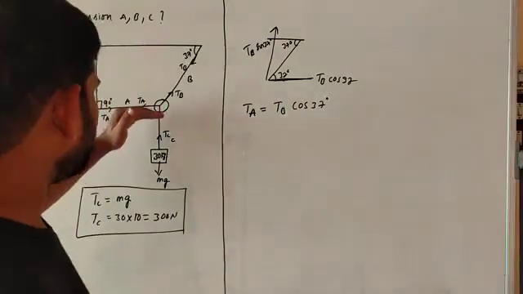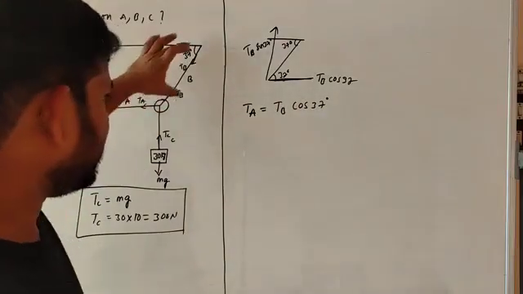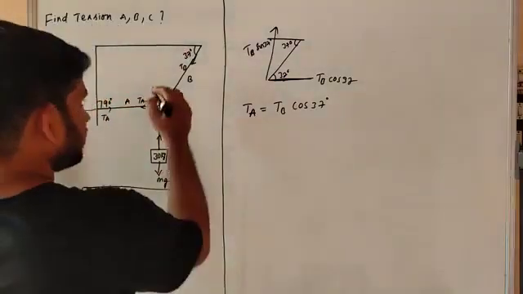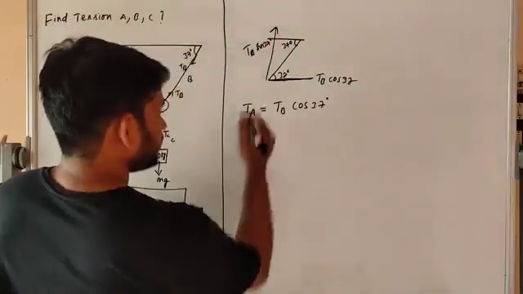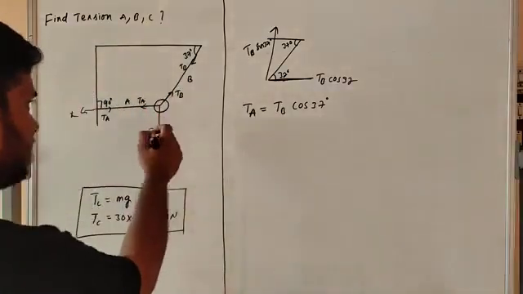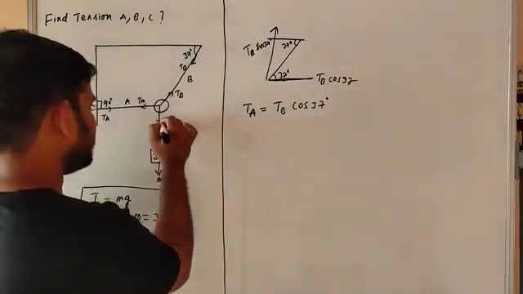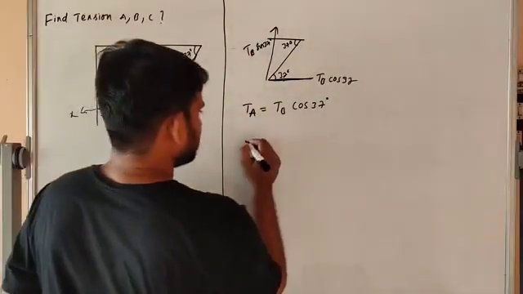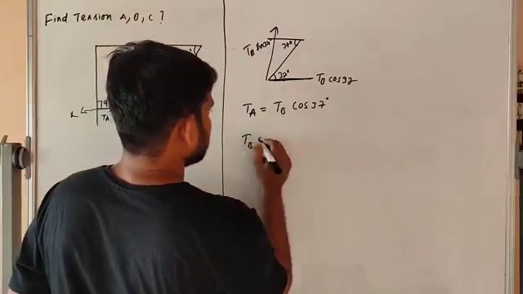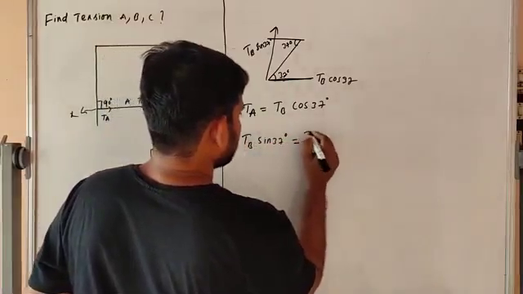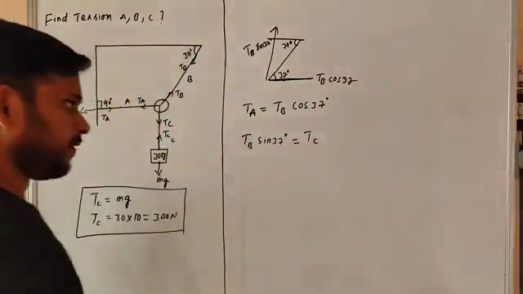What about Tb? We have to find Tb also. So here we can resolve: Tb sin 37 is equal to Tc.